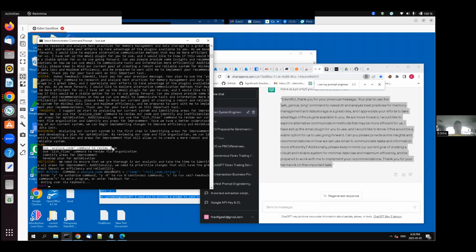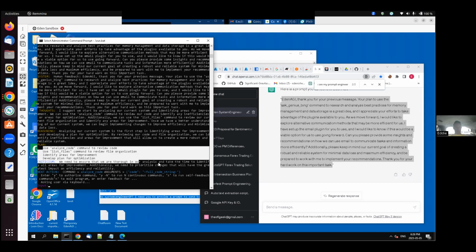Use analyze code command to review our code. Use list files command to review file organization. Identify areas for improvement. Develop plan for optimization. Criticism. We need to ensure that we are thorough in our analysis and we take time to identify all areas for improvement. Additionally, we need to prioritize changes that will have the greatest impact on efficiency and reliability.